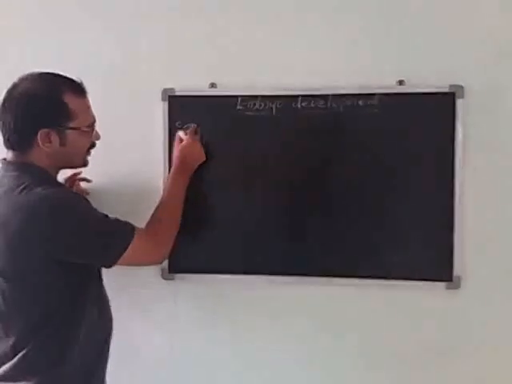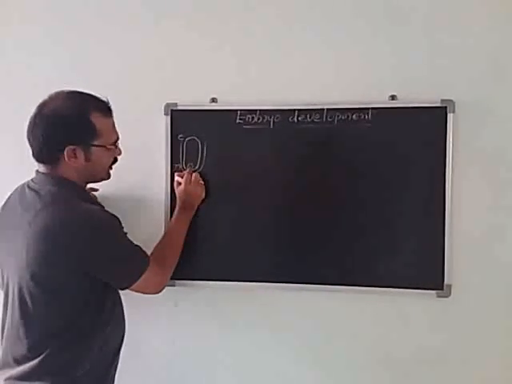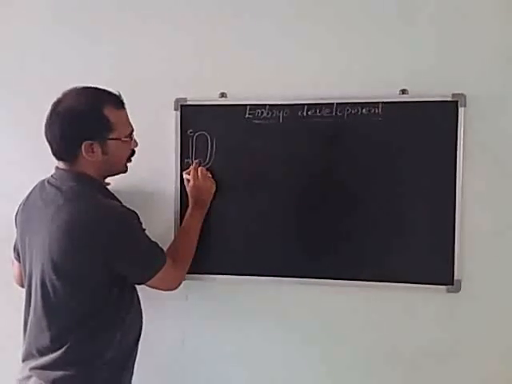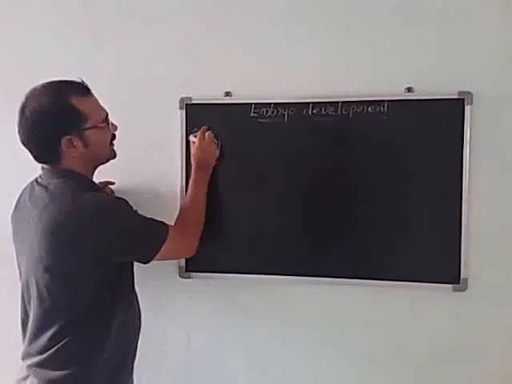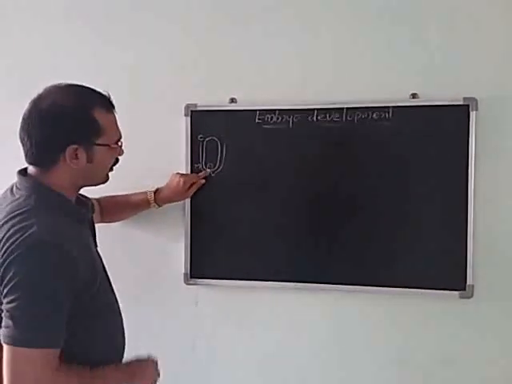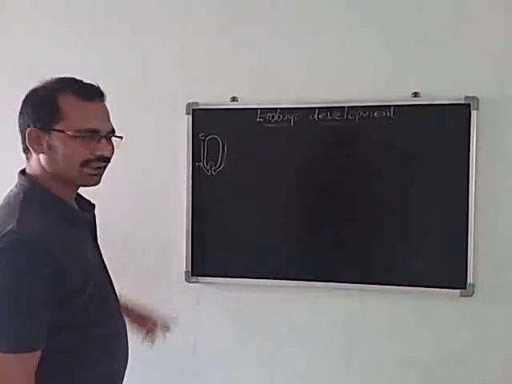In this anatropous ovule, after fertilization, the zygote is towards the downside, at the micropylar region. The opposite portion we call the chalazal region.